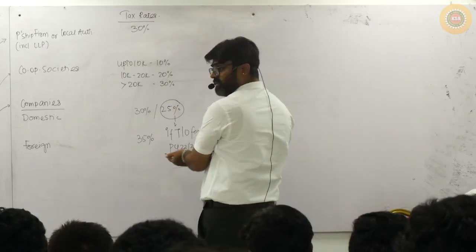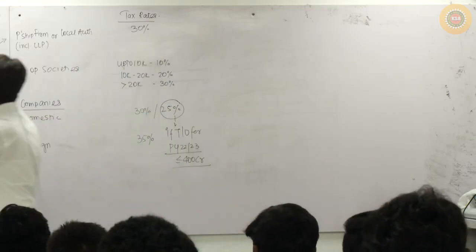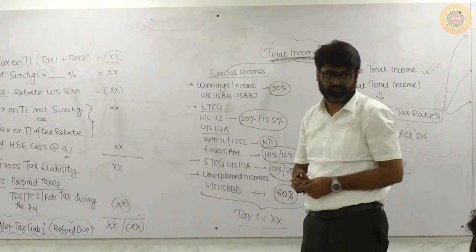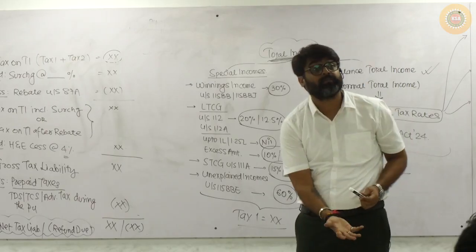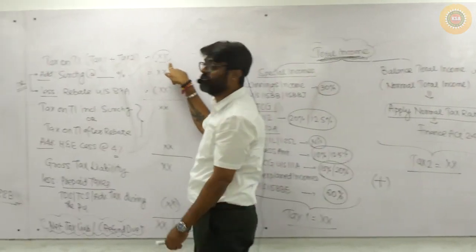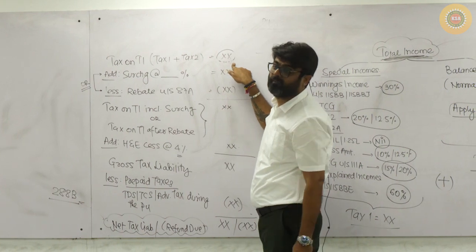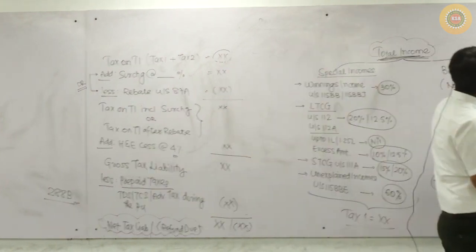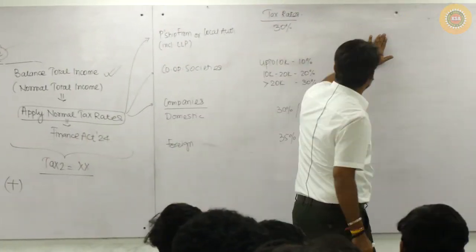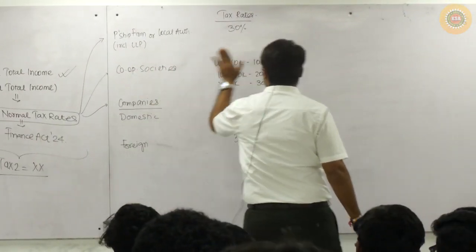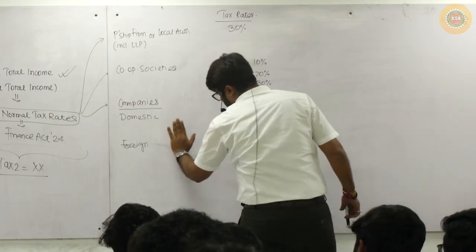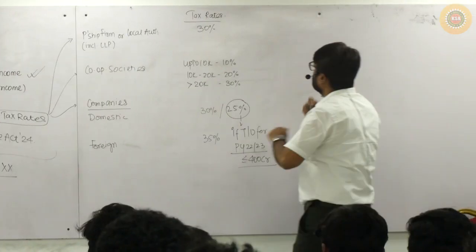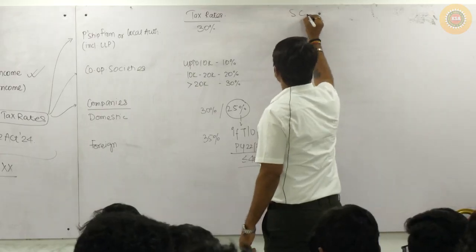Now, tax rate. This tax, normal tax. This tax, special tax. So total tax. Tax on total income. Will you add surcharge? Yes. So in this case, surcharge will come. In this case, surcharge will come. In the case of these assessees also, surcharge will come. Yes or no?